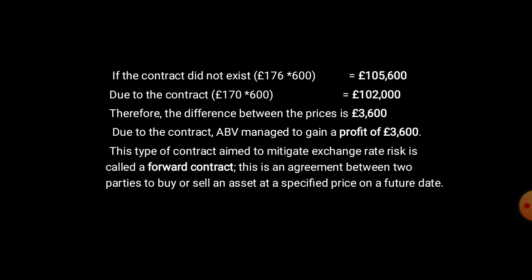If the contract did not exist, £176 into 600 equals £1,05,600. Due to the contract, £170 into 600 equals £1,02,000. Therefore, the difference between the prices is £3,600. Due to the contract, ABV managed to gain a profit of £3,600. This type of contract aimed to mitigate exchange rate risk is called a forward contract. This is an agreement between two parties to buy or sell an asset at a specified price on a future date.